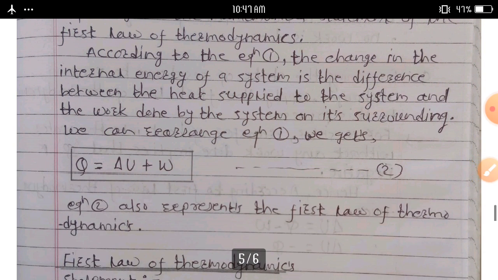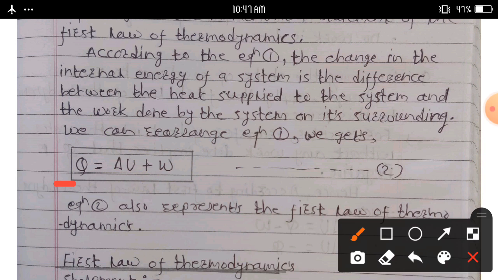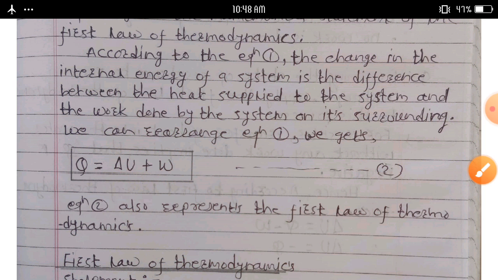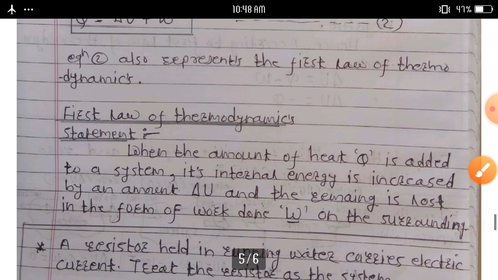Rearranging equation first, we can write another way: Q is equal to delta U plus W. Consider equation second. This equation second also represents the first law of thermodynamics. Q is equal to delta U plus W, and the actual statement of the first law of thermodynamics we can write here.